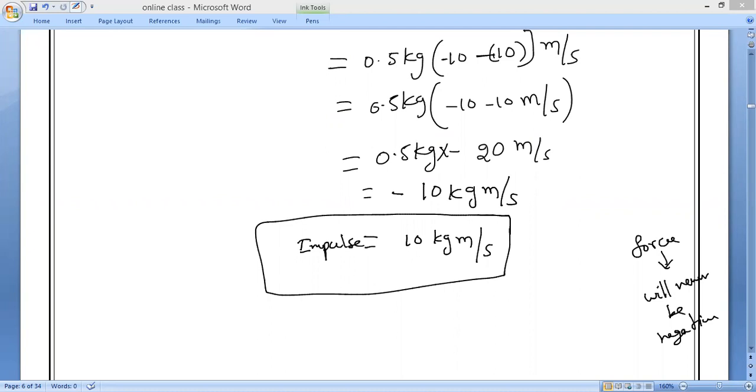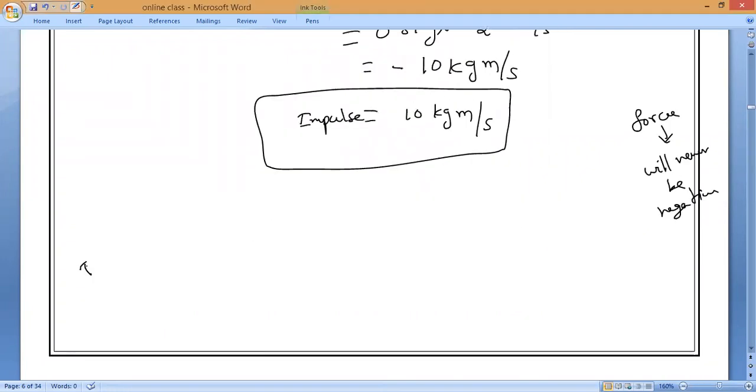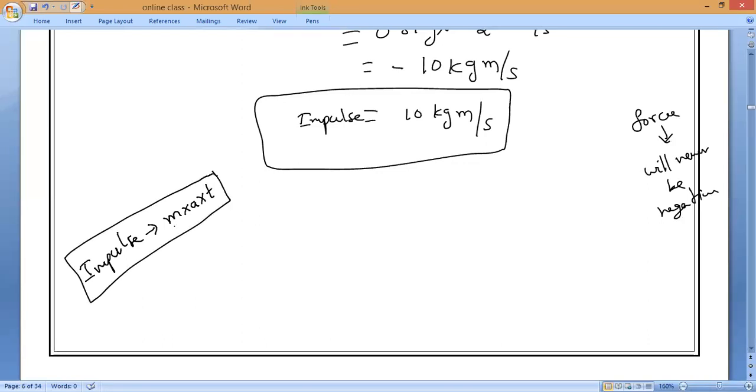Have you understood this sum, everyone? But basically, what is the general formula for impulse? Force into time. That is the general formula, keep it in mind. Impulse is also given by m a t, because m a is equal to force. Force into time is equal to impulse. Impulse is also a kind of force. That's all.